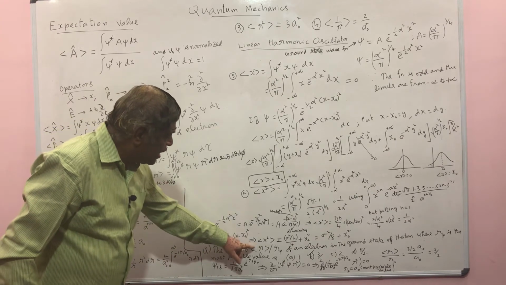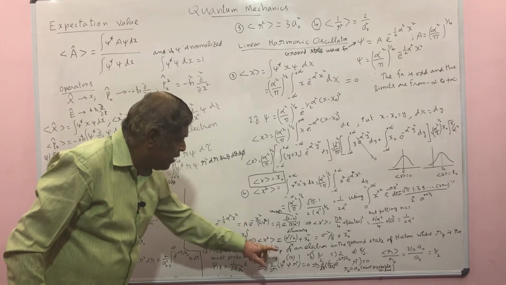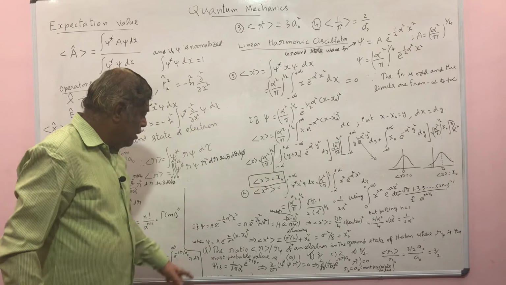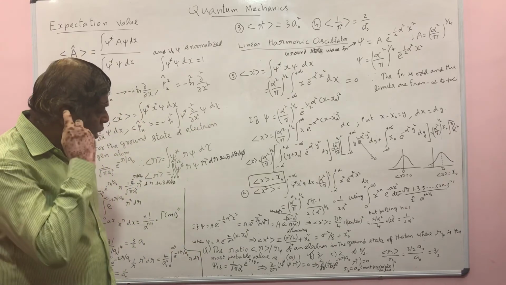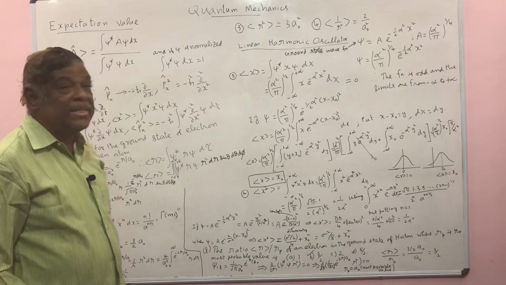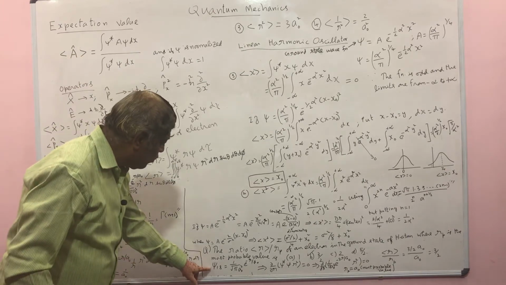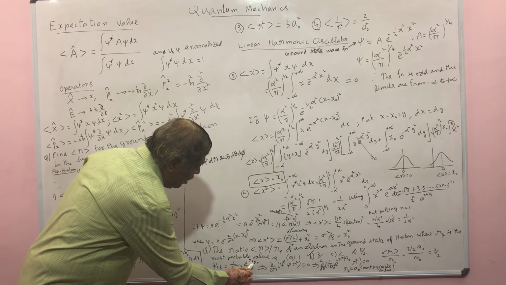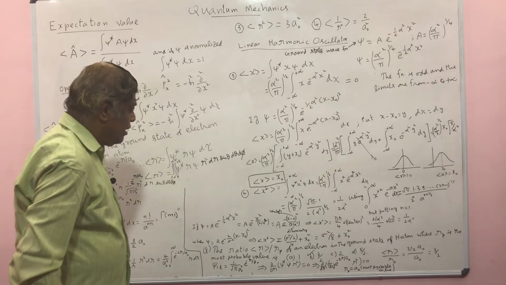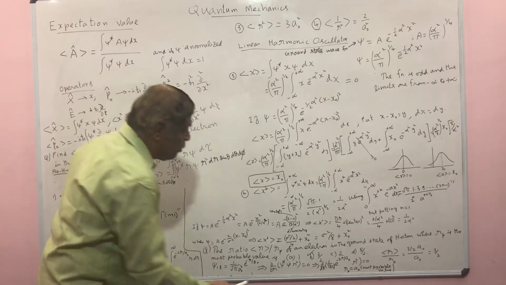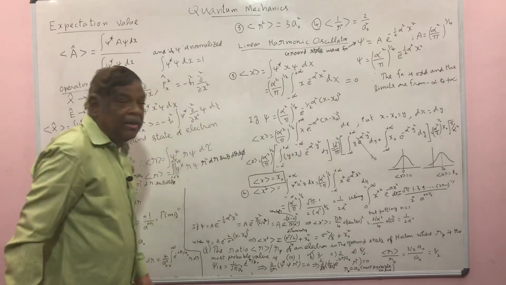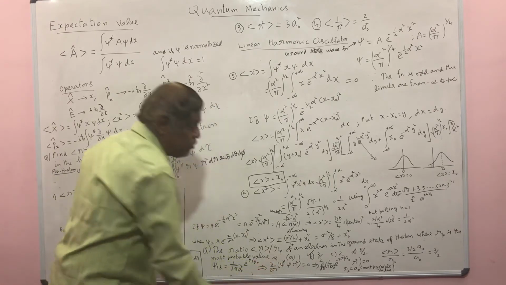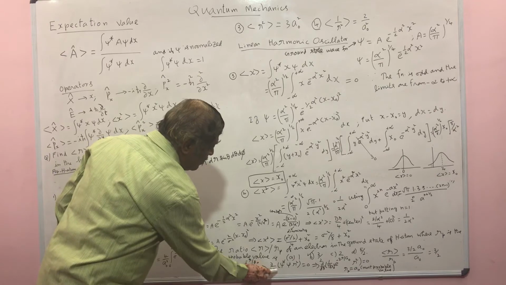Find the ratio of the expectation value of r divided by r suffix p of an electron in the ground state of hydrogen atom, where rp is called the most probable value, at which the probability density will be maximum. For the ground state, psi 1s is equal to 1 divided by square root of pi a naught cube, e power minus r by a naught, and the radial probability density is psi star psi r square. This must be maximum, which means if you differentiate with respect to r, it must be 0.